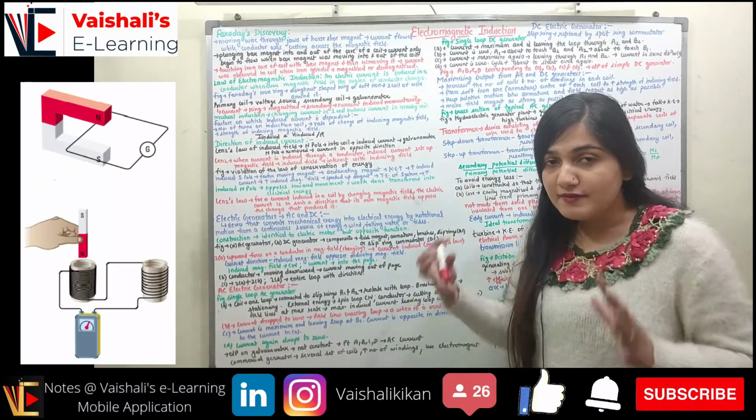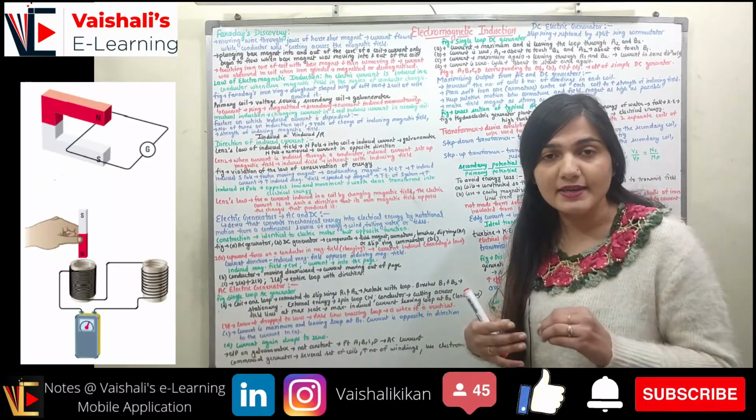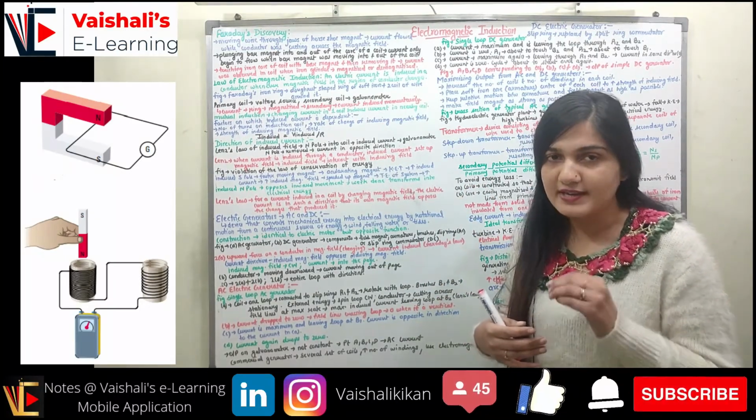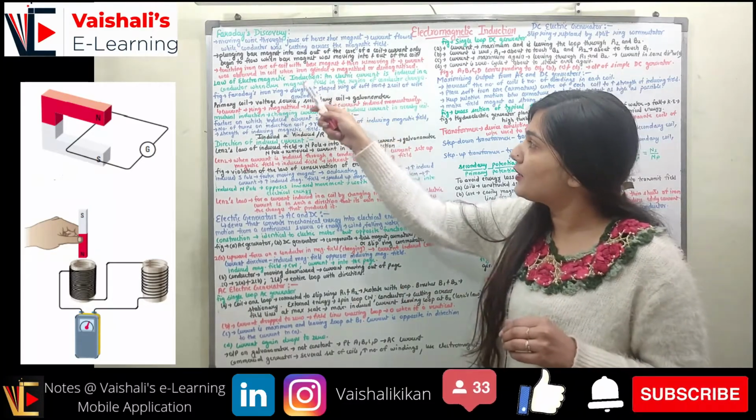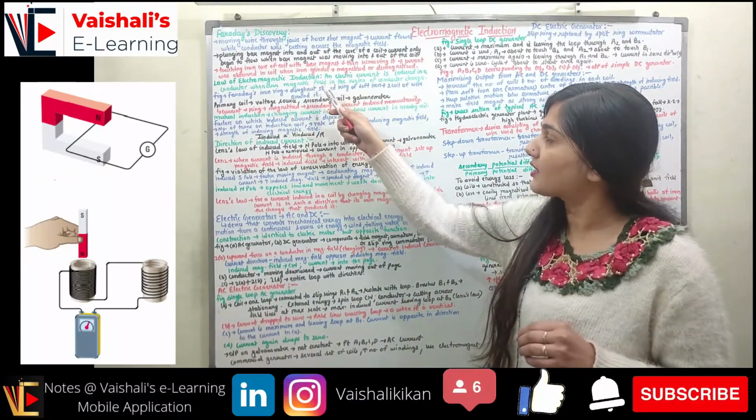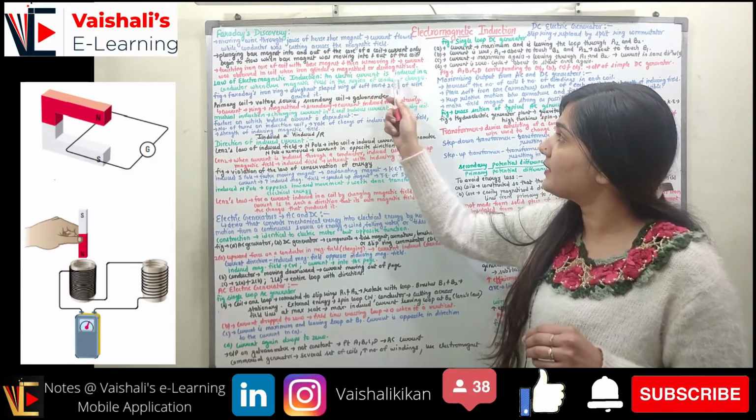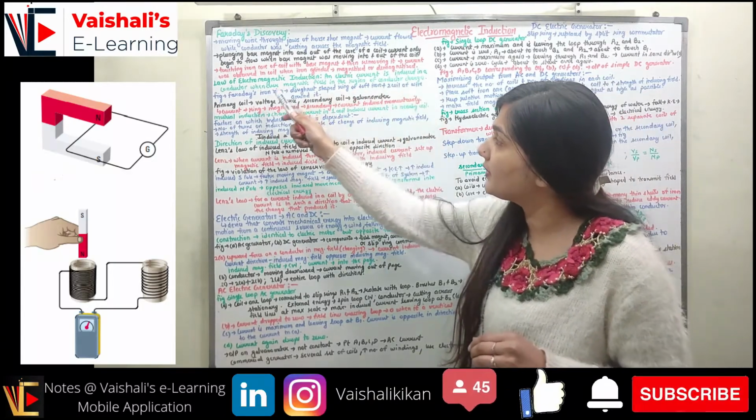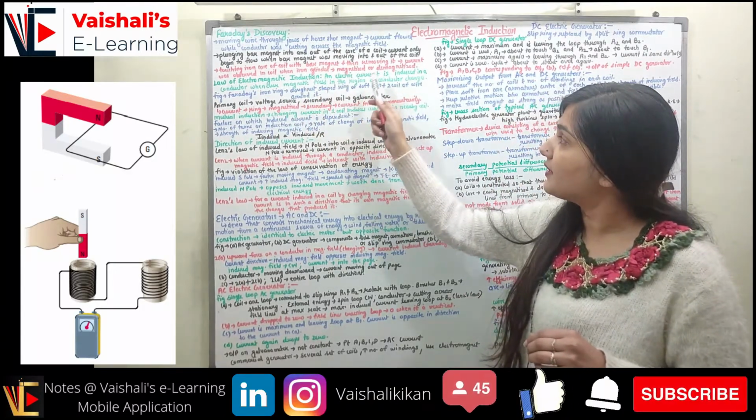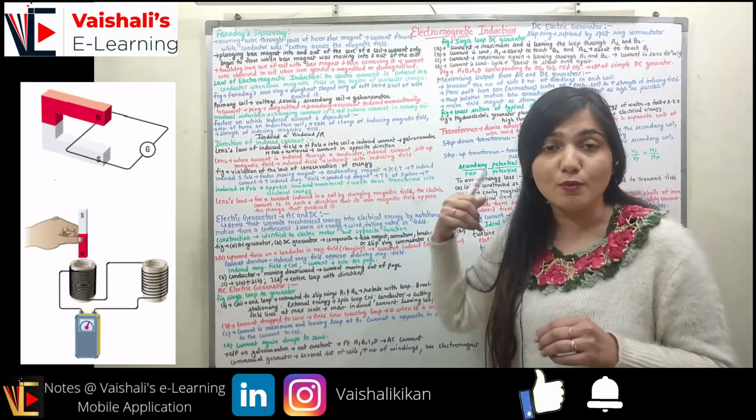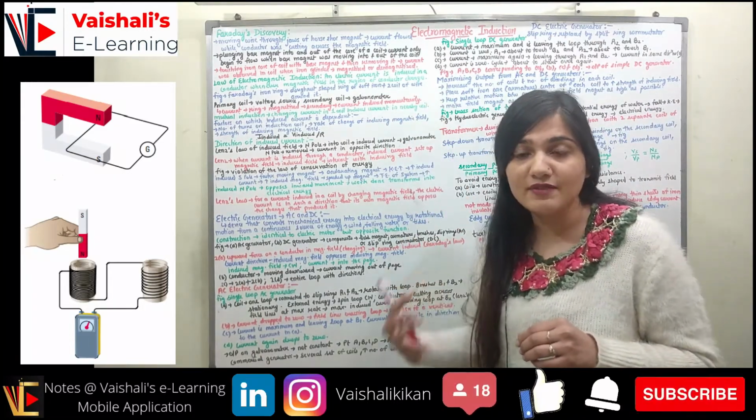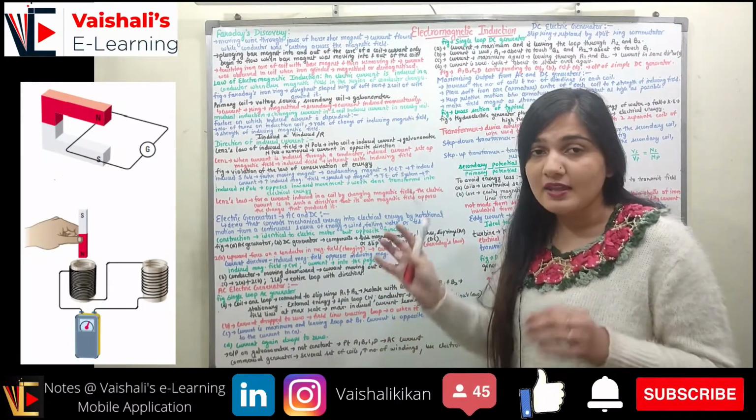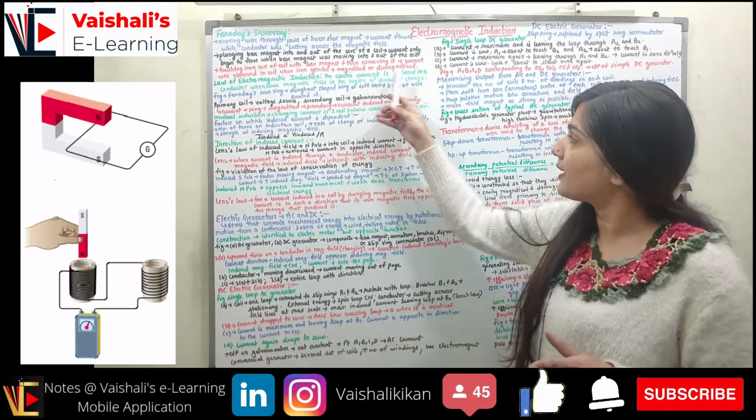We observed the same criteria for the production of current in the coil. According to that, the law of electromagnetic induction came. An electric current is induced in a conductor whenever the magnetic field in the region of the conductor changes. So whenever the magnetic field in this region is changing, only then will we generate the electric current.